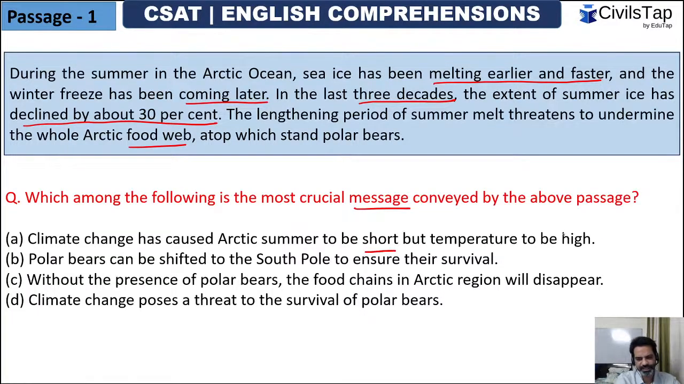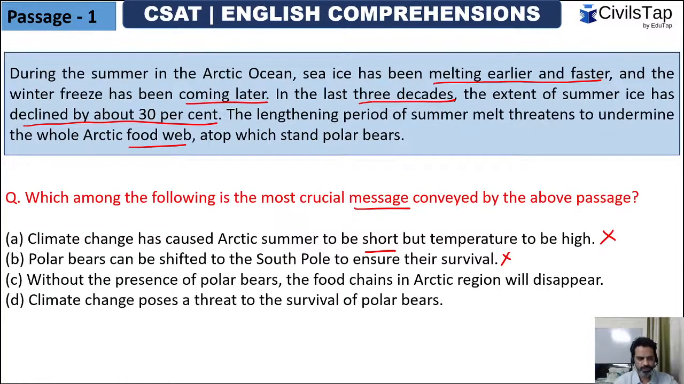This is contradictory. This is something we can eliminate from the get-go, right? Second is polar bears can be shifted to the South Pole to ensure their survival. Now, this is not the message conveyed by the passage. There was no talk of South Pole or North Pole here. So they were talking about the implications of climate change on the sea cover of the continent of the Arctic Ocean, and its impacts on the whole Arctic food web, atop which stand polar bears, right?